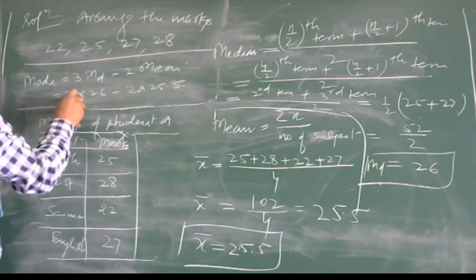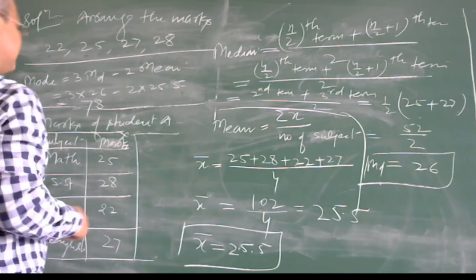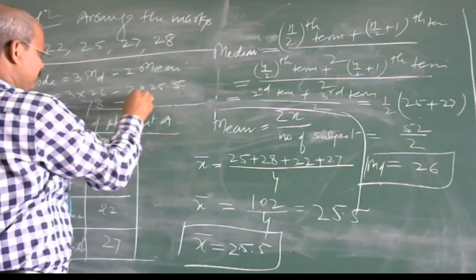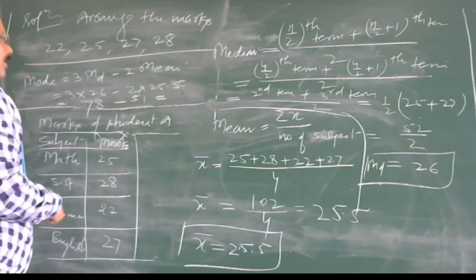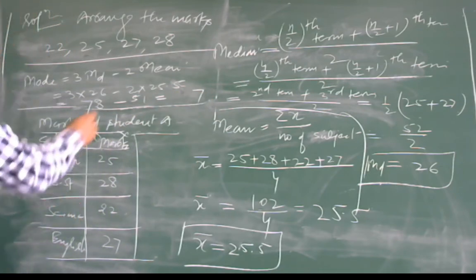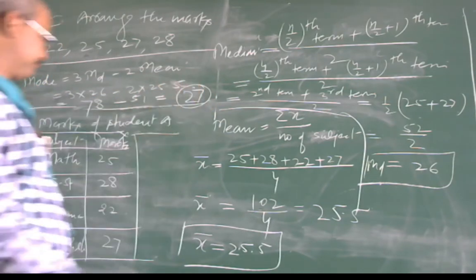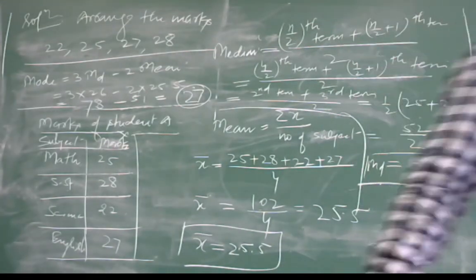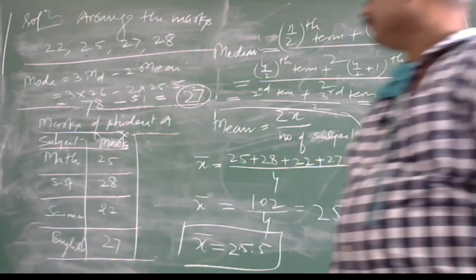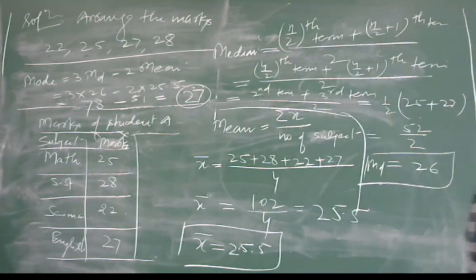So 78 minus 51 is 27. So the mode for this data is 27. This way you can find the mean as well as the median as well as the mode.